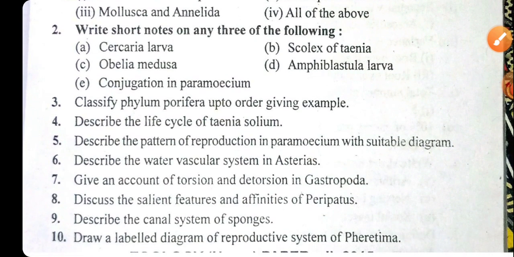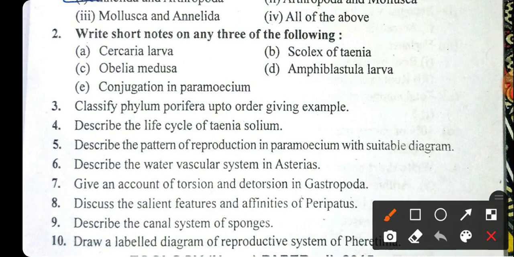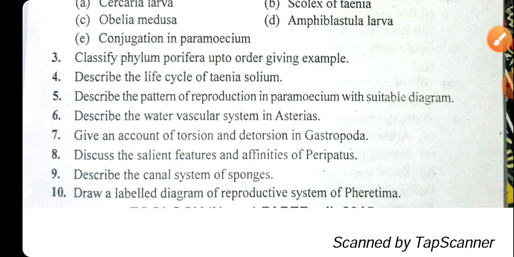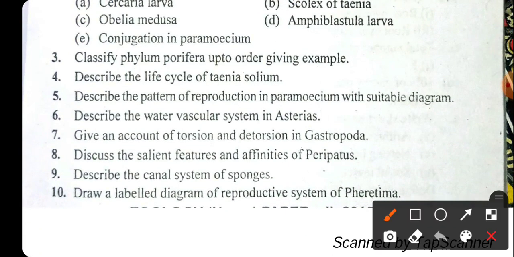And here are the short notes, where six notes are given and we have to write any 3. First is the Cercaria larva, Scolex of Taenia, Obelia medusa, Amphiblastula larva, and the conjugation in Paramecium. And now the third question: classify phylum Porifera up to order giving examples.